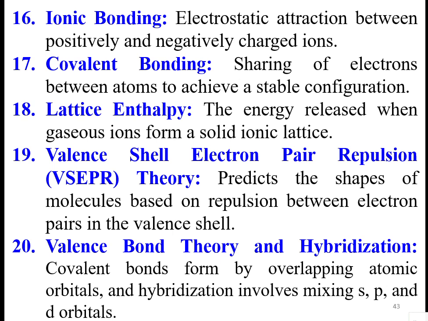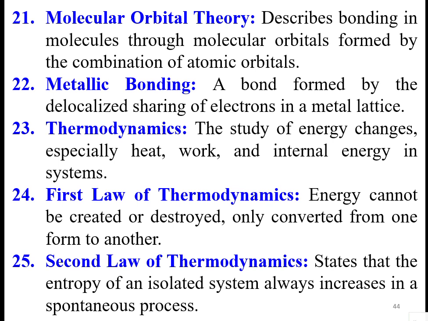Then valence bond theory and hybridization. Covalent bonds are formed by overlapping atomic orbitals, and hybridization involves mixing s, p, and d orbitals. Molecular orbitals: molecular orbital theory describes bonding in molecules through molecular orbitals formed by the combination of atomic orbitals.